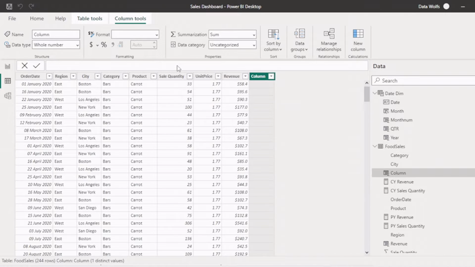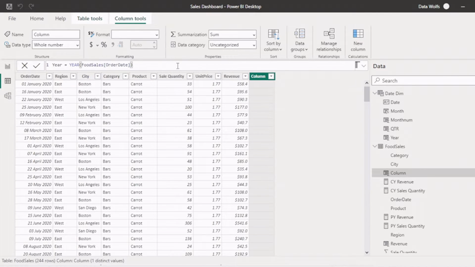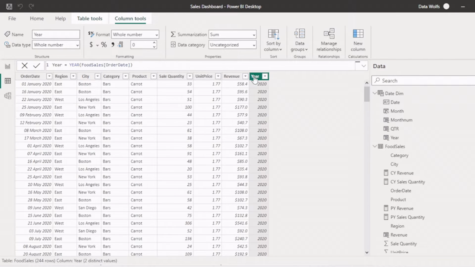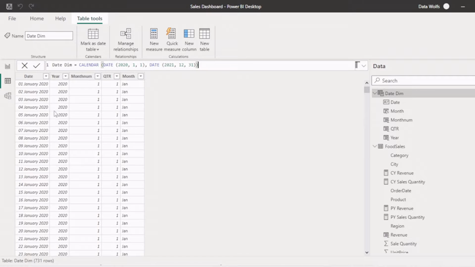We will write DAX. The column name will be year, and we will write it like year, then order date, then enter. So now you see that the name of this column is changed to year, and we have year for the particular order date. So 2020, all this. So year has been calculated. So this is a calculated column. And this complete table is a calculated table because this was not present in our source data. We calculated it based on DAX formulas.